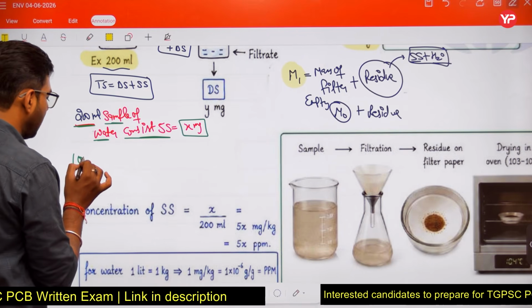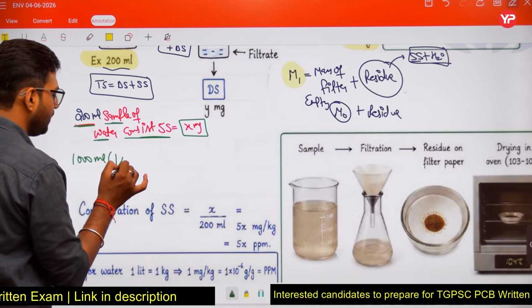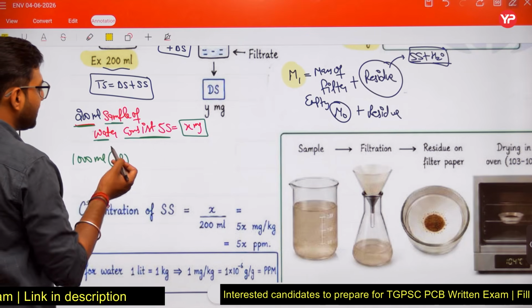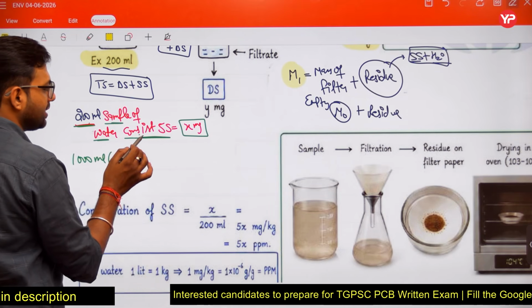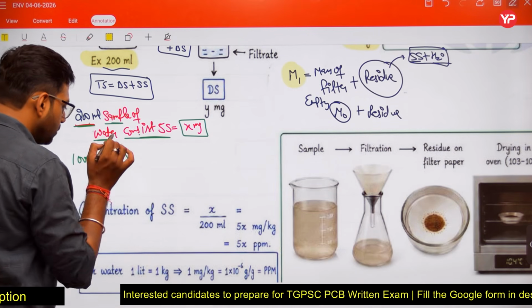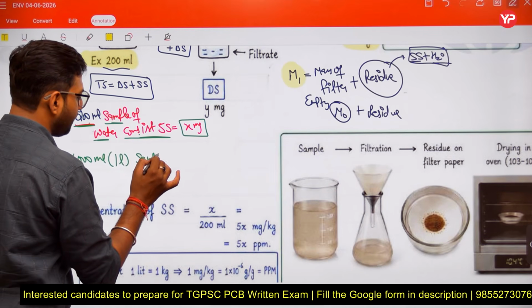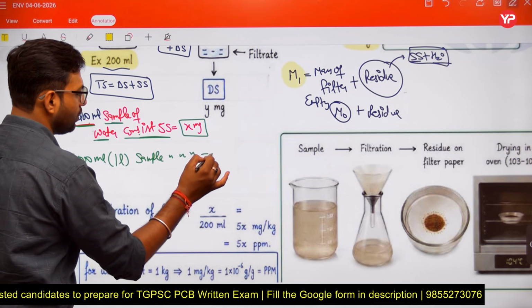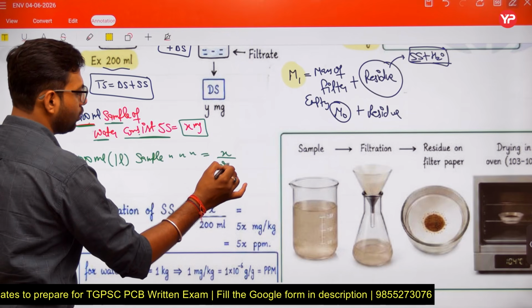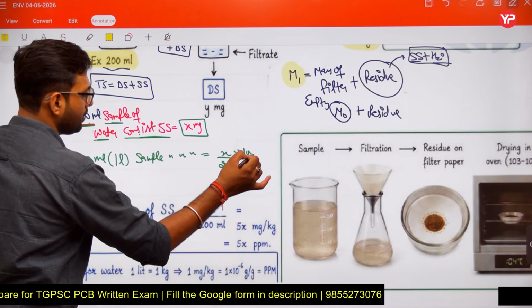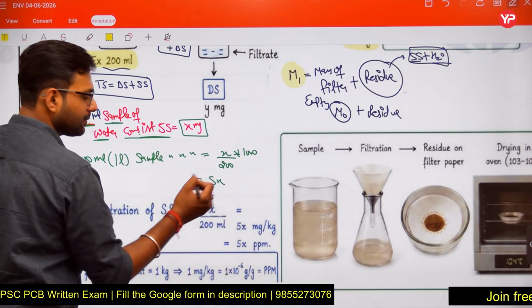If a 200 ml sample of water consists of suspended solids X milligram, then 1000 ml, that means 1 liter, consists of suspended solids X divided by 200 multiplied by 1000. So the answer will be 5x.